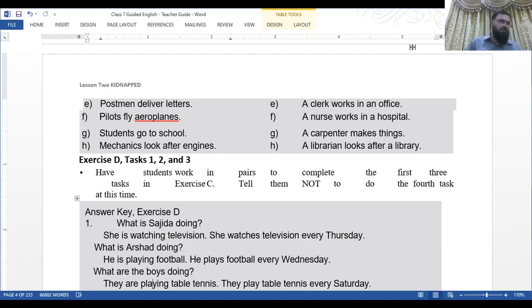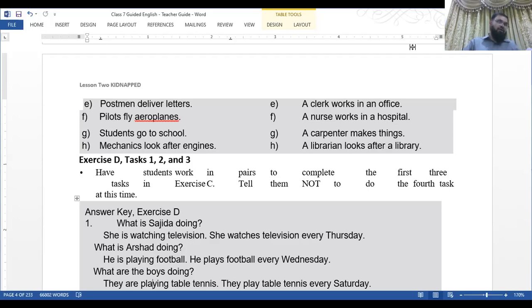Now you see question number 1. Make up questions and answers about the pictures on page 4 like this. What is Mrs. Pervez doing? She is going to the market. She goes to the market every Monday.